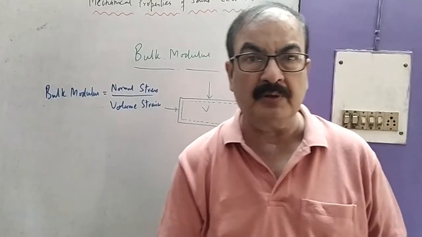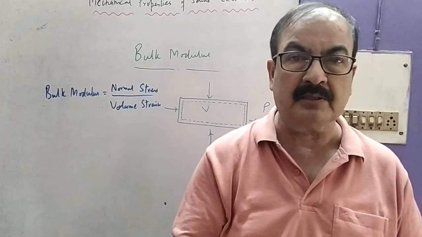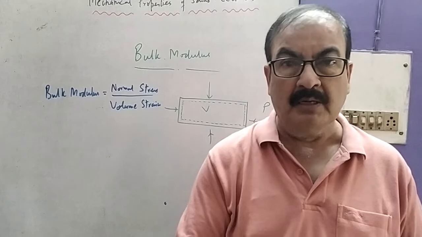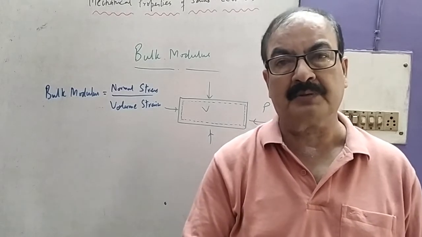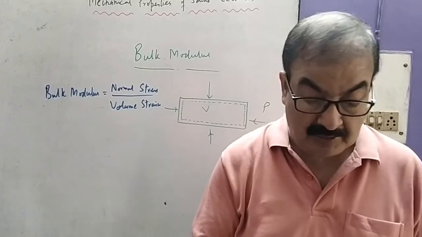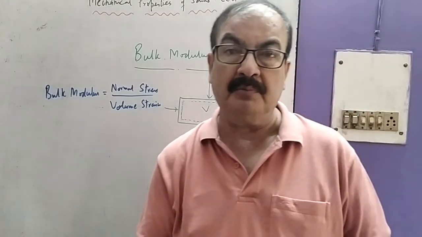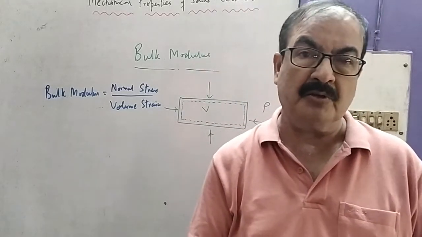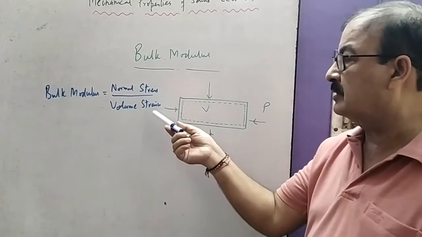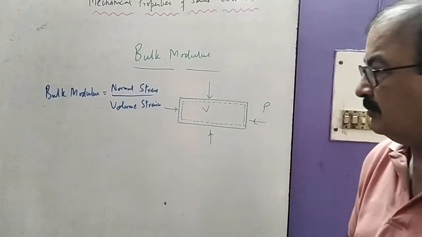In the case of Young's modulus, only the increase in length had to be counted, but here the entire volume of the substance changes. As you know, a solid has 3 dimensions, so bulk modulus is the ratio between normal stress and volume strain.